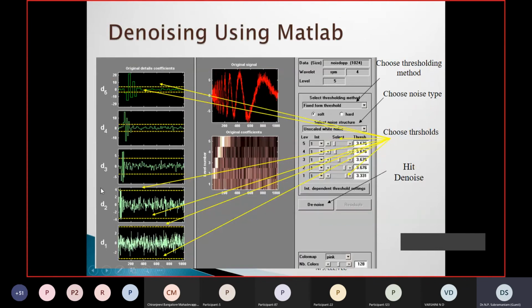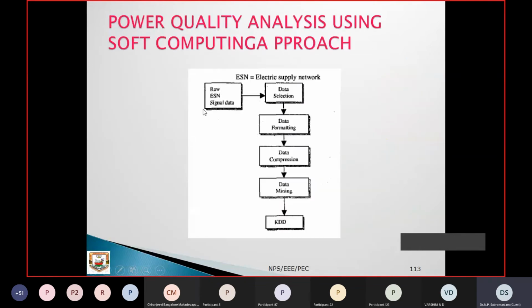This is another input signal. Vary the input signals. You can choose the threshold values accordingly, and you can see how the outputs are changing. Now coming to this wavelet analysis, how we can use it for our power quality.